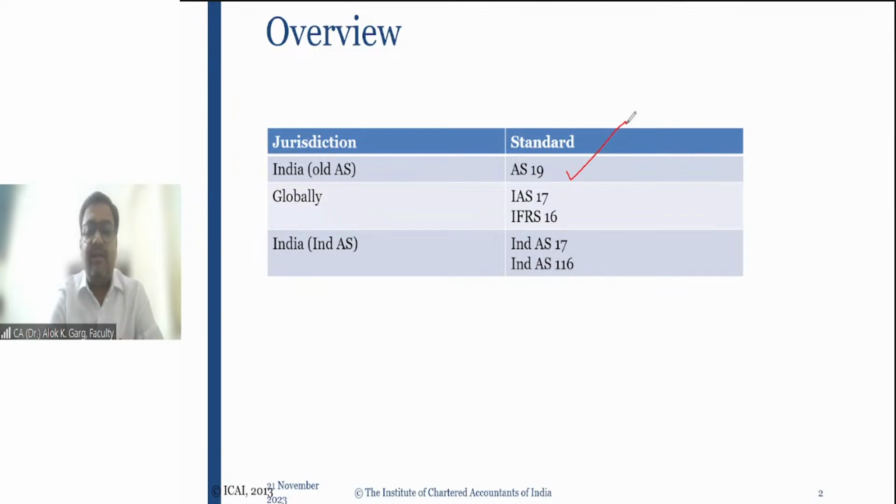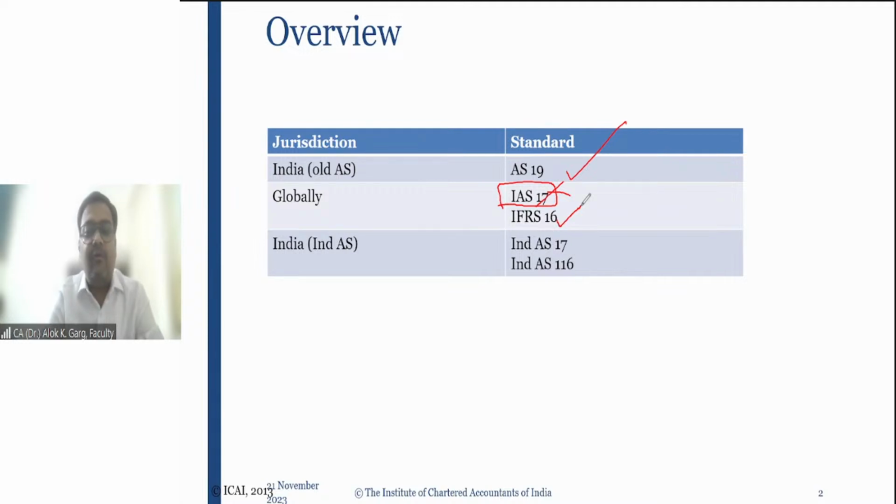Globally, friends, there was a standard known as IAS 17, International Accounting Standard 17. This standard is no more. This standard was deleted, it was demised. And now, globally, there is IFRS 16, which takes care of leases.